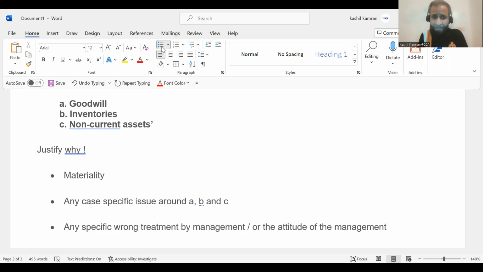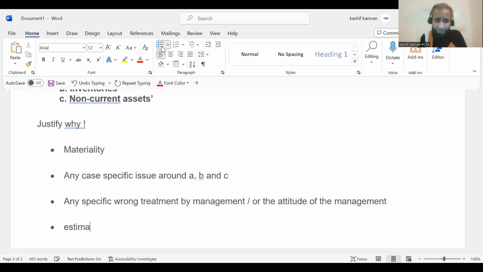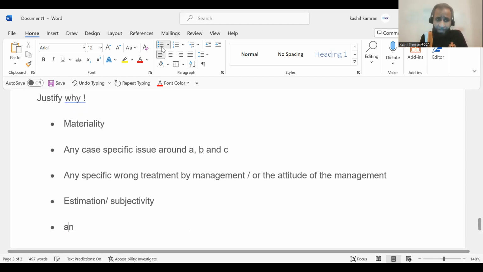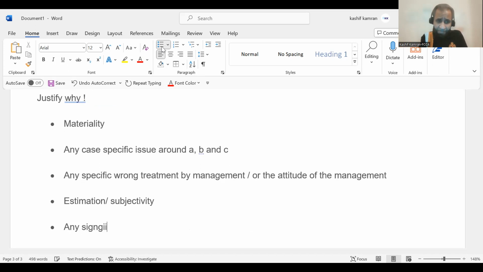So some sort of that thing, or any sort of estimations involved in it, or any sort of subjectivity coming into the ABC, or any significant rise or fall in the above numbers from last year, because you will be shown the values as well.